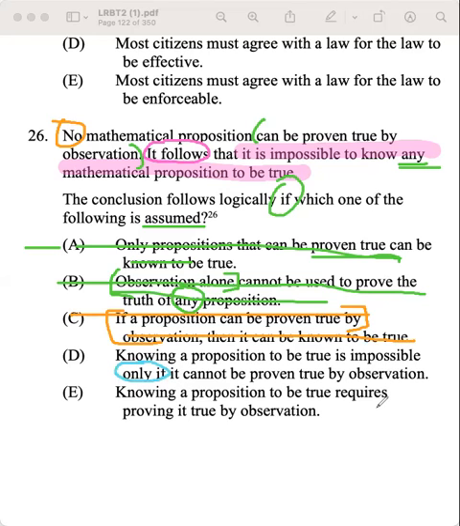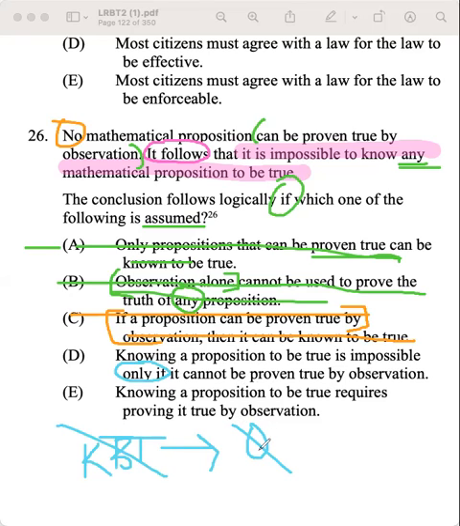D, knowing a proposition to be true is impossible only if it cannot be proven true by observation. So "only if" introduces our necessary condition. So our necessary is it cannot be proven true by observation. So I'm going to cross that off. And then knowing a proposition to be true is impossible. So known to be true. Let's do this. I'm just going to put a cross through it.